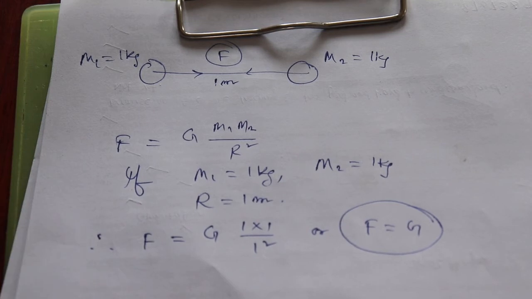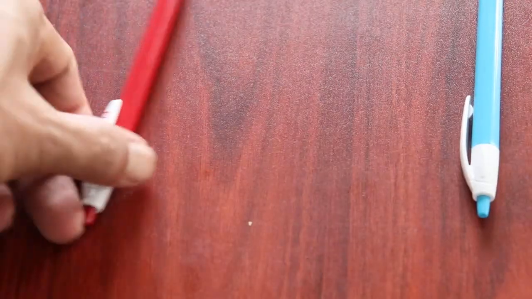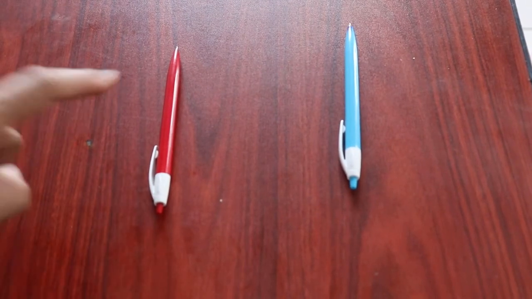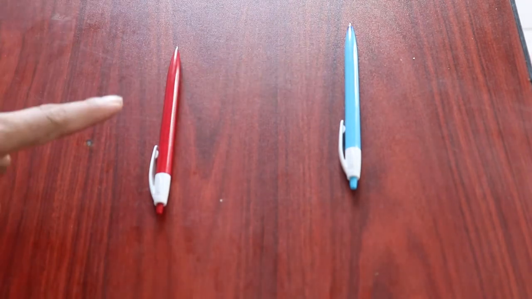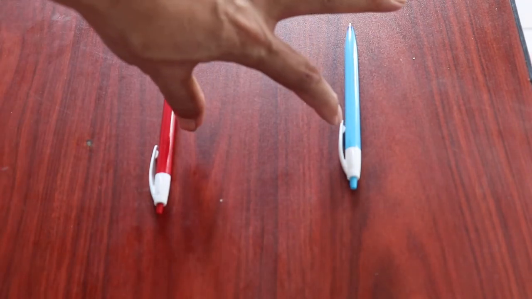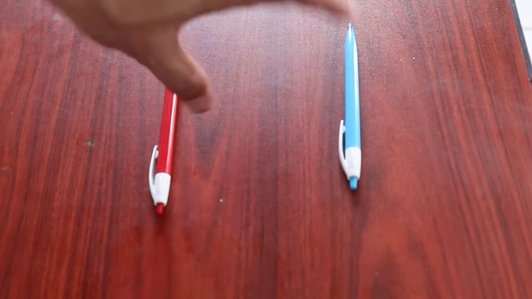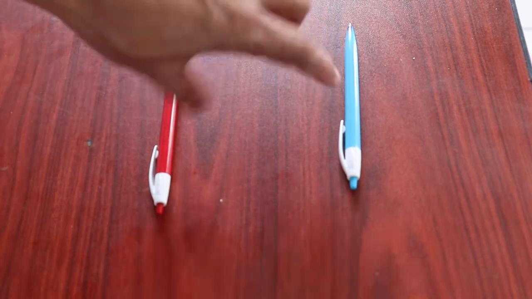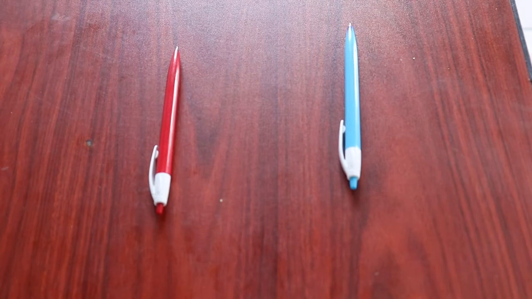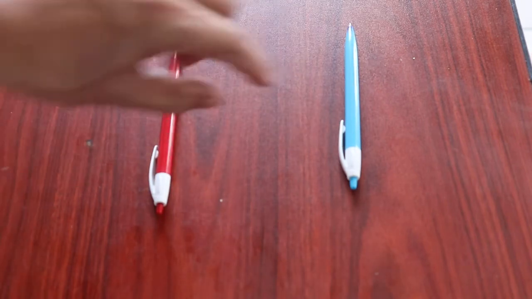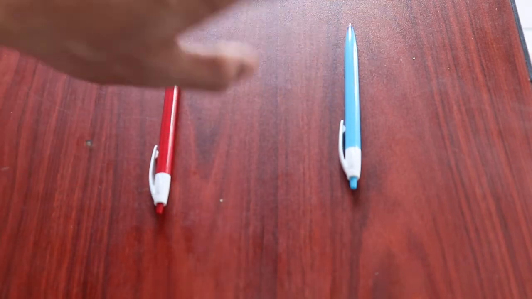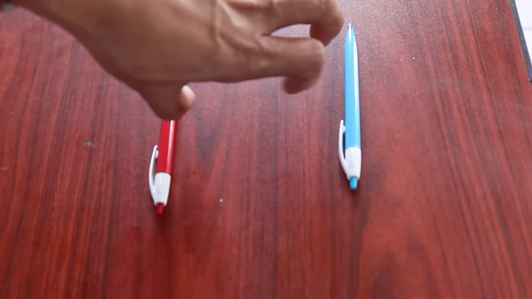Just imagine I keep these two pens as two objects. The red pen is 1 kg, and this is also 1 kg, and they are 1 meter apart. At this time there is a force attracting between them.